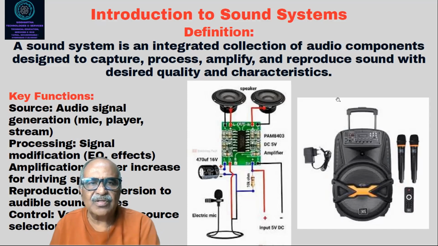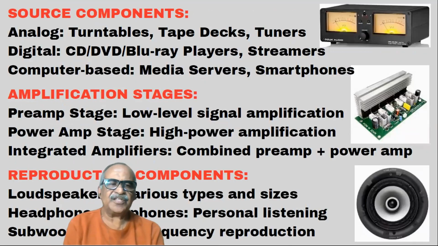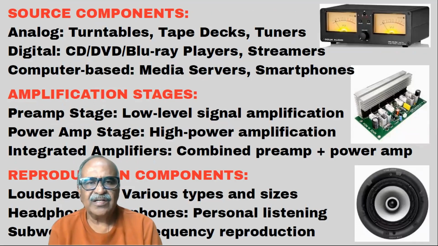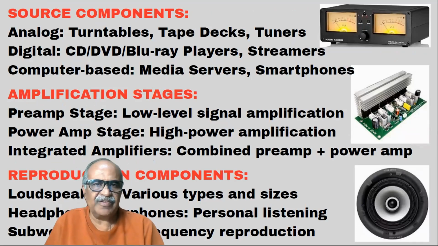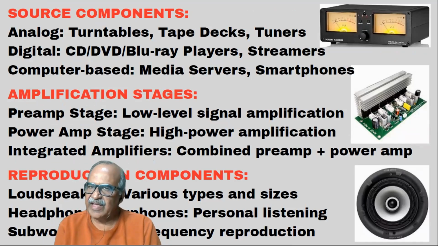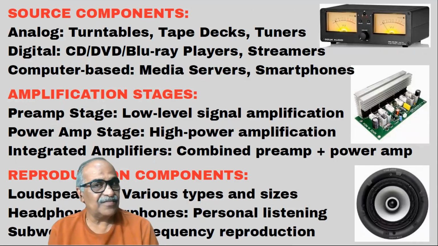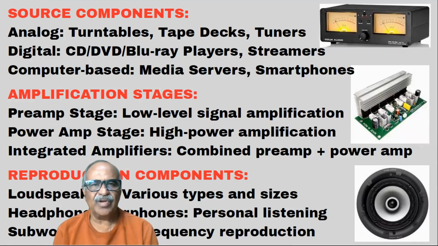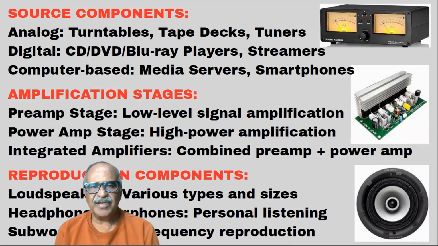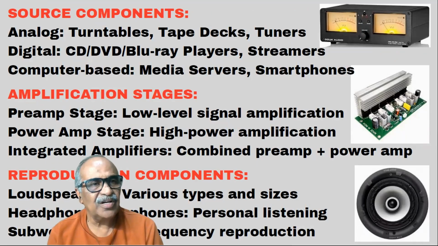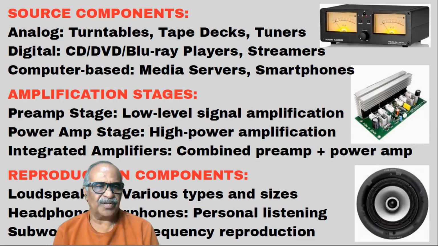I hope you understood the definition part and the key function parts. Now the source components. In analog, there is the turntable, like you must have seen in the old days, the record player we used to call it, then tape recorders, tape decks, and tuners. With this, we are talking about the analog, older ones. Now we have digital: CD, DVD, Blu-ray players, streamers, computer-based media servers, and smartphones. These are digital devices. We call these the source components.